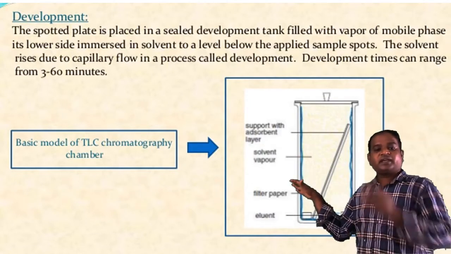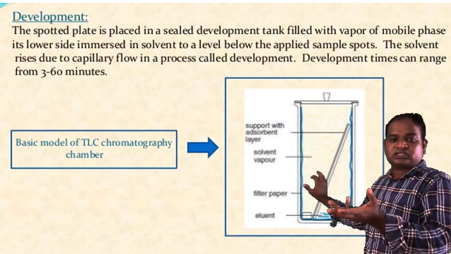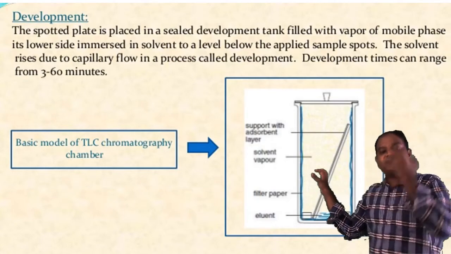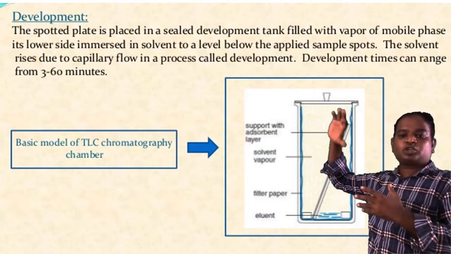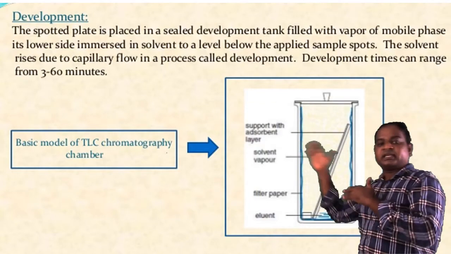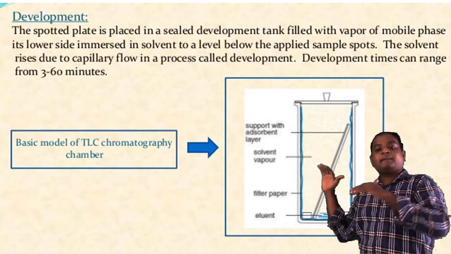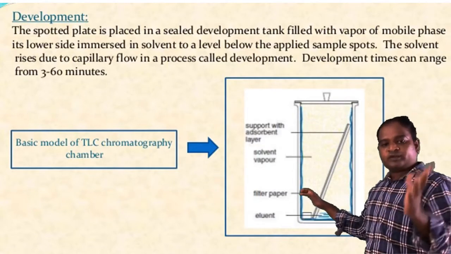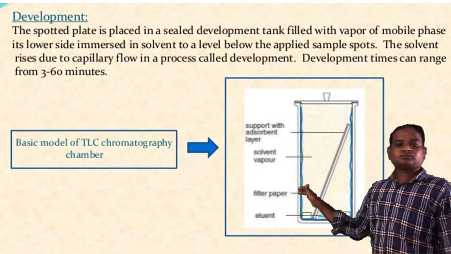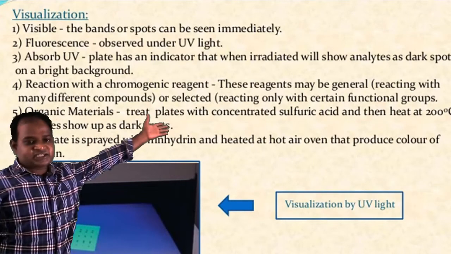If it interacts more with the silica gel, its movement will be less. If it interacts more with the solvent, it will move faster. Development times can range from 3 to 60 minutes based on the sample and the solvent you are using. Coming to the third step, visualization.